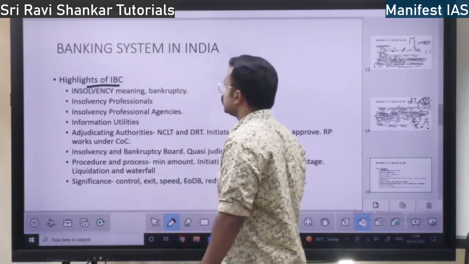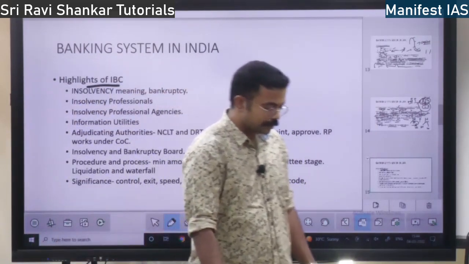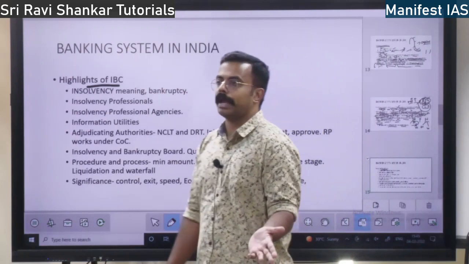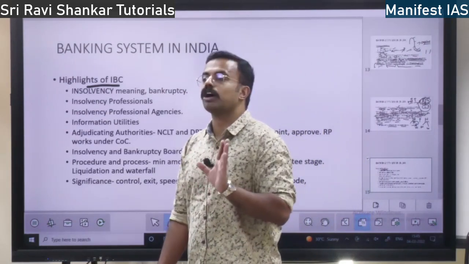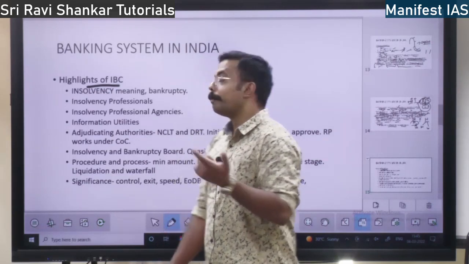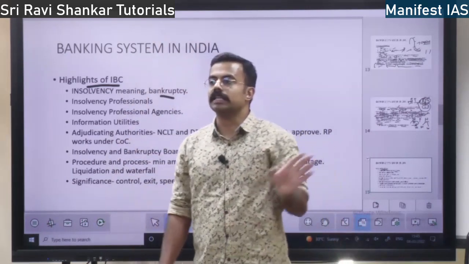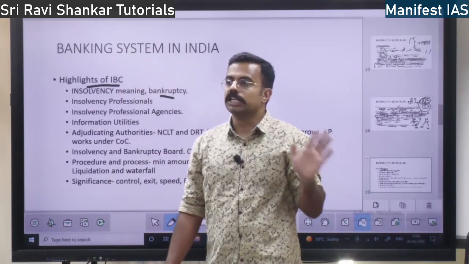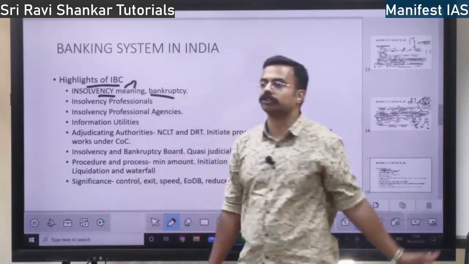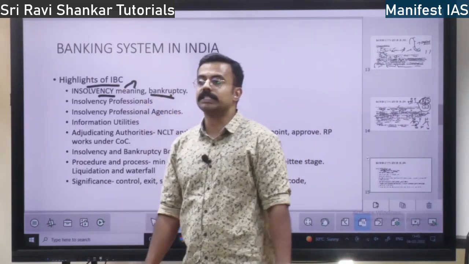First is insolvency; the code gives the meaning of insolvency. Insolvency means some person has taken money from a bank and is not able to repay. That person is insolvent. He is not able to repay the loan. Bankruptcy means he doesn't have any money at all. He has gone bust. Insolvency is inability to pay the loan; bankruptcy is complete loss.